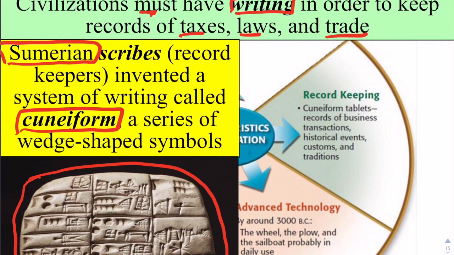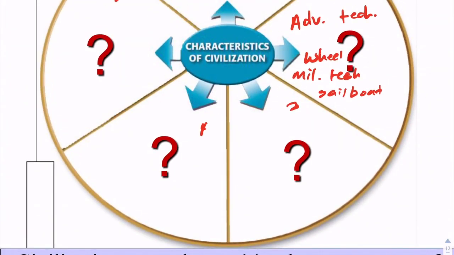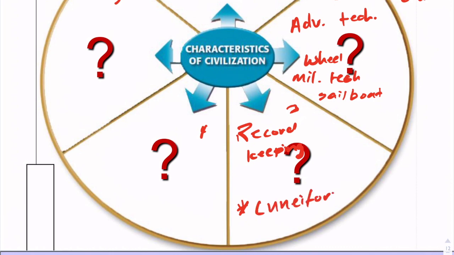But again, in order for a civilization to survive, to thrive, we need some sort of writing system, some sort of way to keep records. So I'm going to write record keeping under our third little box. Sorry, I wrote that on the question mark. And in the case that we're talking about, we're going to call this cuneiform. This is our form of record keeping.